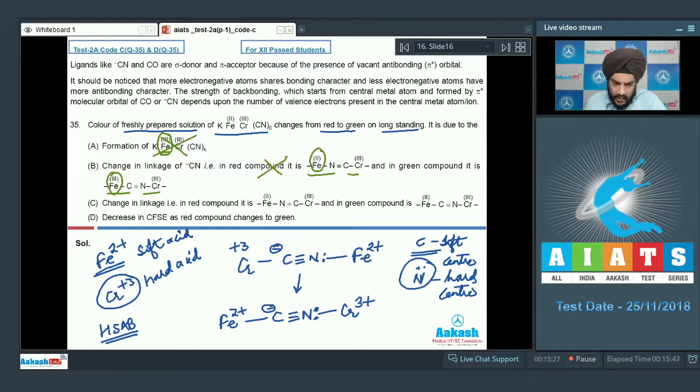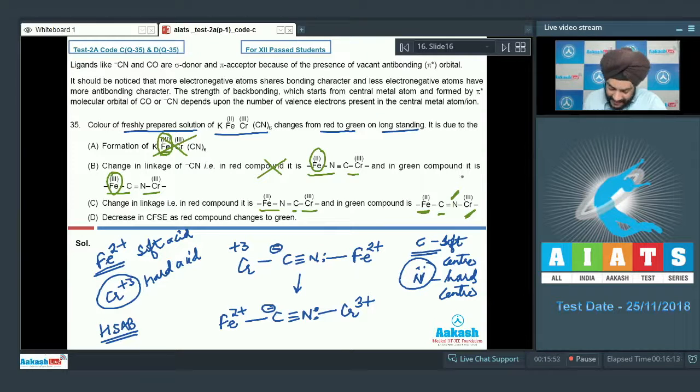Let us look at option C now. Change in linkage, that is, in the red compound it is Fe +2 bonded to N and Cr +3 bonded to C, whereas in the green compound it is the other way around, where the Fe2+, which was a soft acid, is bonded to the soft center, the soft base, carbon, and Cr3+, which was the hard acid, is bonded to the hard center or the hard base, which is nitrogen.